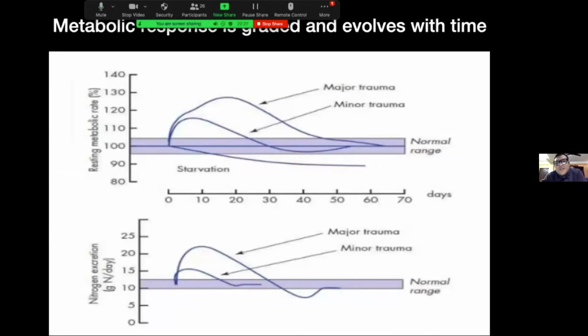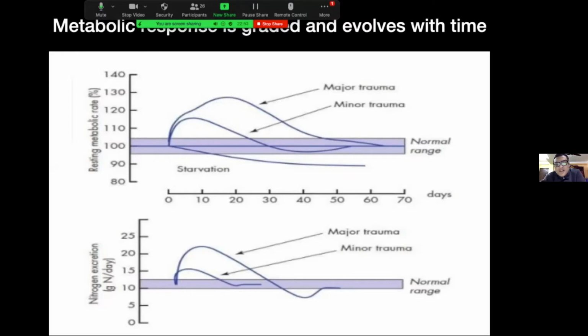Metabolic response, as I've already mentioned, is graded and evolves with time. As these two graphs show, the first graph shows that with major trauma, the metabolic response immediately after trauma is very high, and it gradually goes back to normal in a few days or weeks. And the metabolic response closely follows nitrogen excretion or nitrogen metabolism.